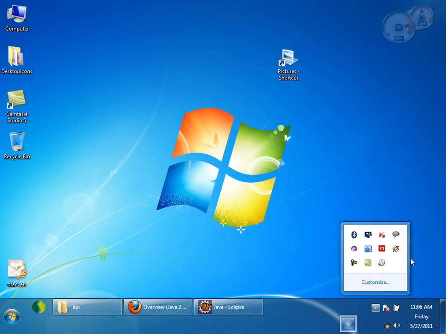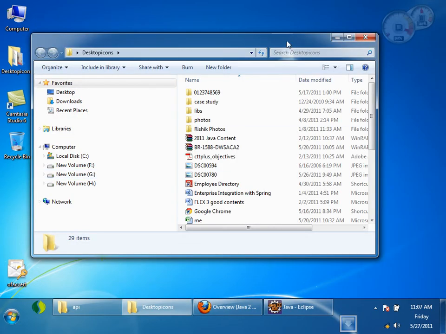Once Oracle server is installed on my machine, there are a lot of clients also for Oracle. Did you work with any of the clients, like SQL Developer? Yeah, I have a client called SQL Developer. I'll just open it quickly.